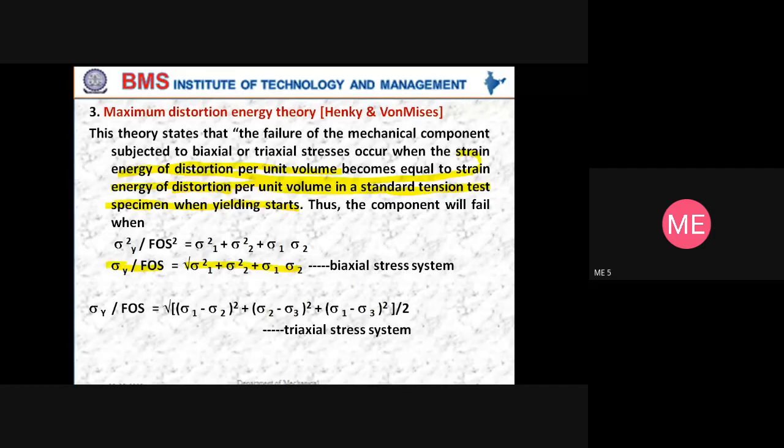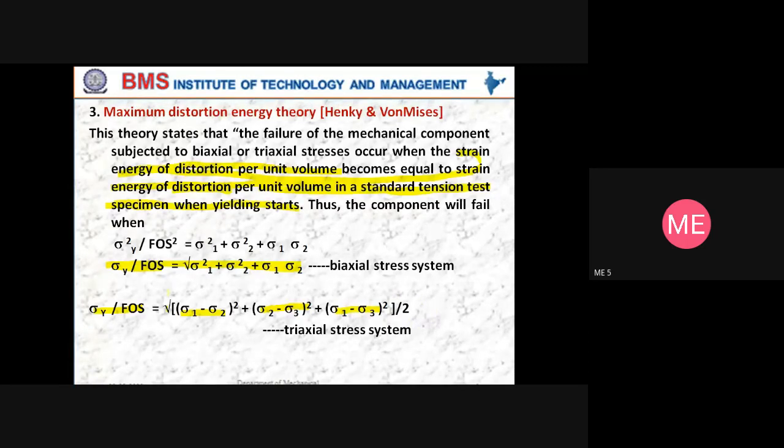If it is a triaxial stress system, then you will have sigma y by FOS is equal to under root sigma 1 minus sigma 2 whole square, sigma 2 minus sigma 3 whole square, sigma 1 minus sigma 3 whole square, the whole divided by 2, all under square root.